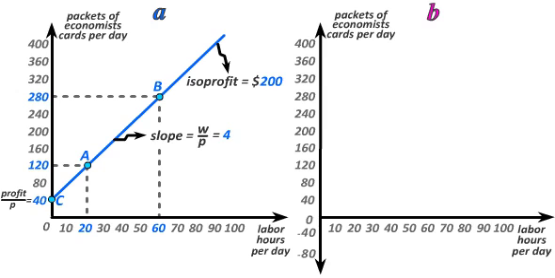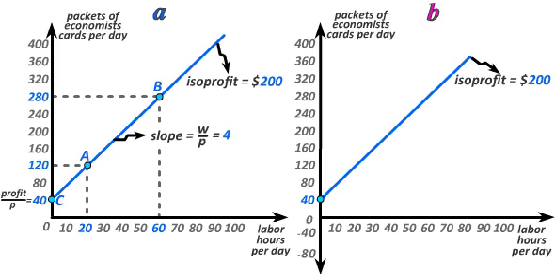This is because in general the slope of isoprofit lines is equal to the wage divided by the price. The wage in our case is 20, the price is 5, so the slope is 20 divided by 5. Now, just as there isn't just one indifference curve that represents a consumer's tastes, but rather an entire map of indifference curves, so there isn't just one isoprofit line that represents a producer's tastes.